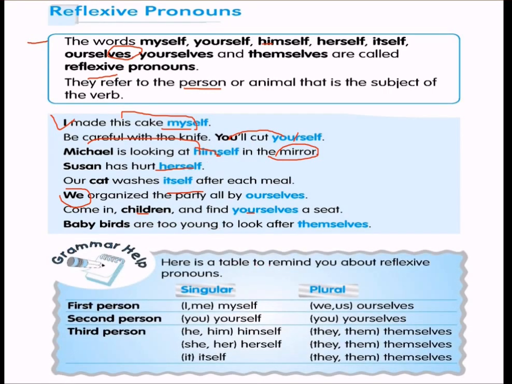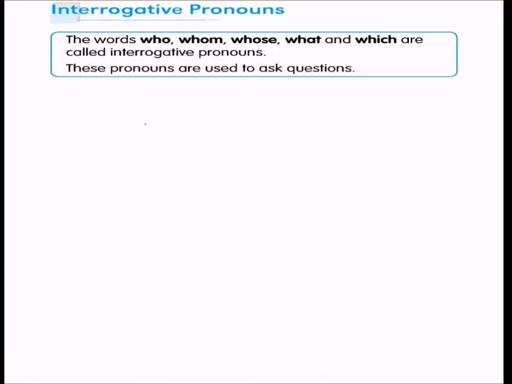Here is a time to remind you about these reflexive pronouns. First person: I, me, myself. Plural: we, us, ourselves. Second person: you, yourself. Then plural: you, yourselves. Third person: he, him, himself. She, her, herself. It, itself. They, them, themselves. Then we have interrogative pronouns.